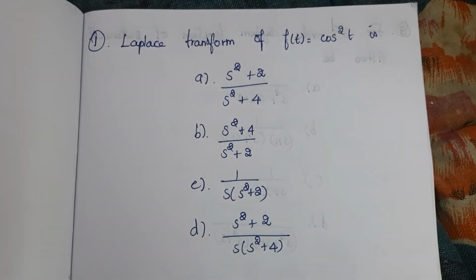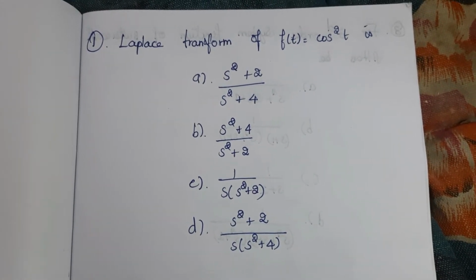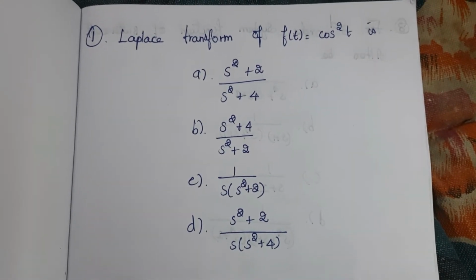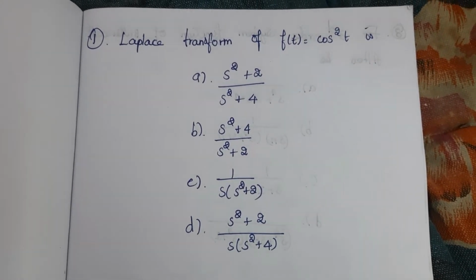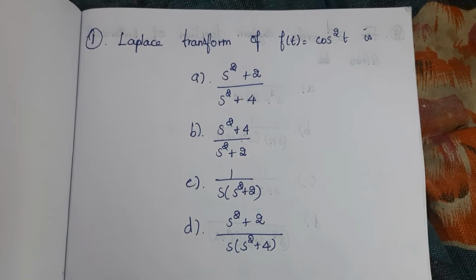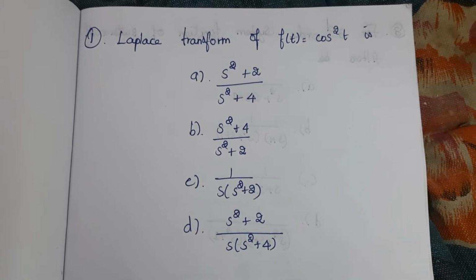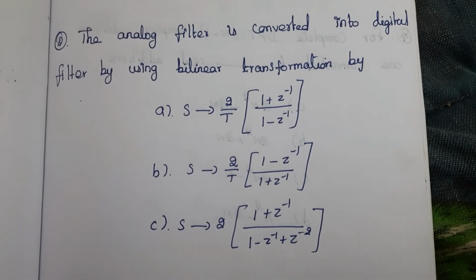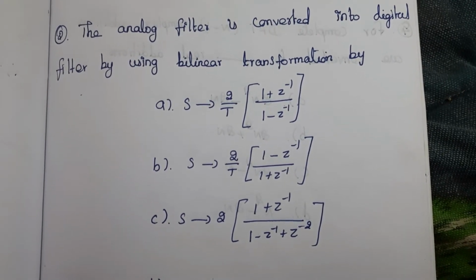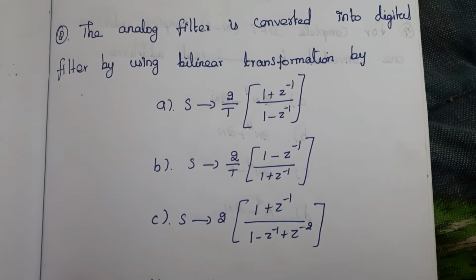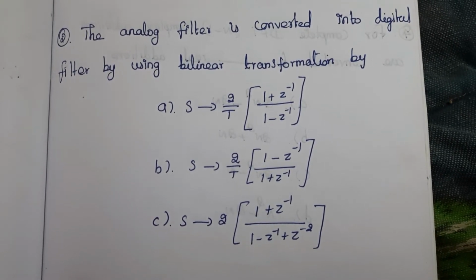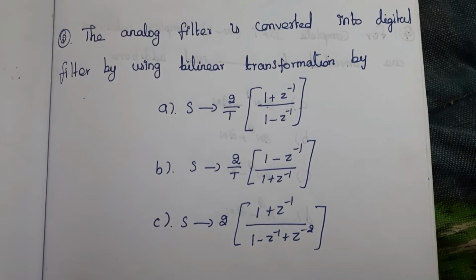First question, Laplace transform of f of t that is equal to cos square of t is. Second question, the analog filter is converted into digital filter by using bilinear transformation by.